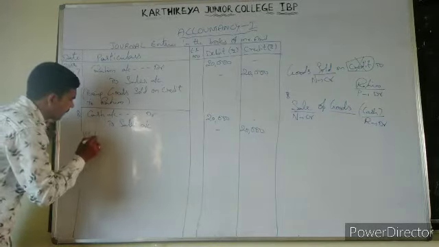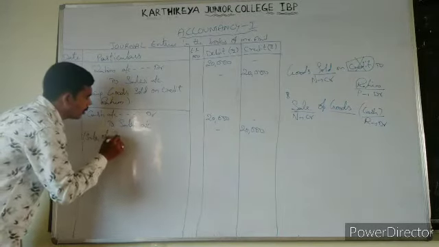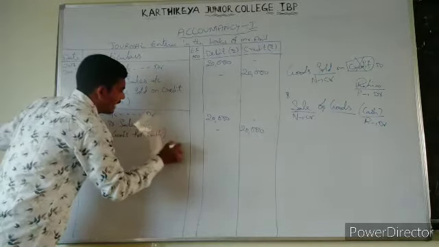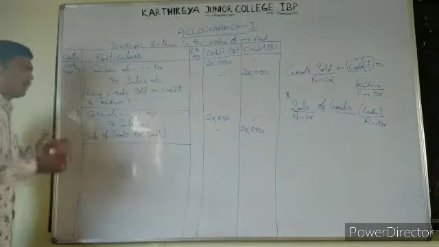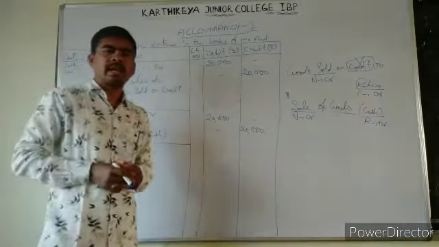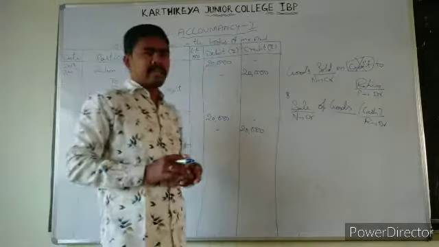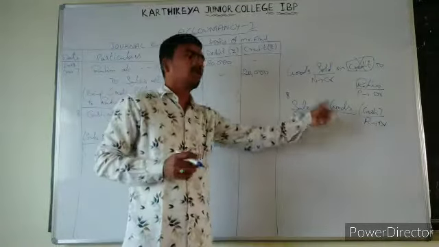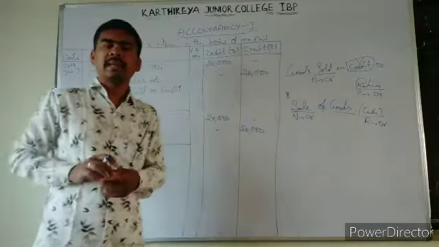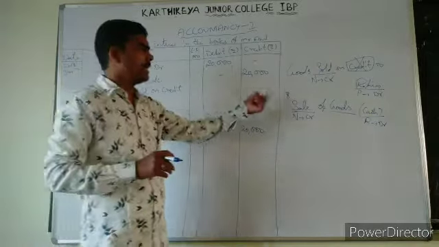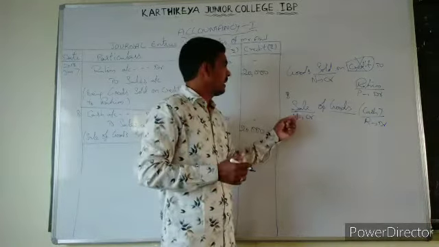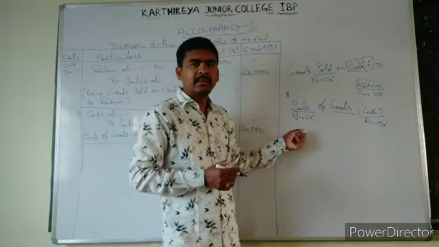That is sale of goods for cash. And you might think, sir, we have sales and goods over here, why are you again taking cash? Let us see now. That one will also be cleared. Sales means it is an income.